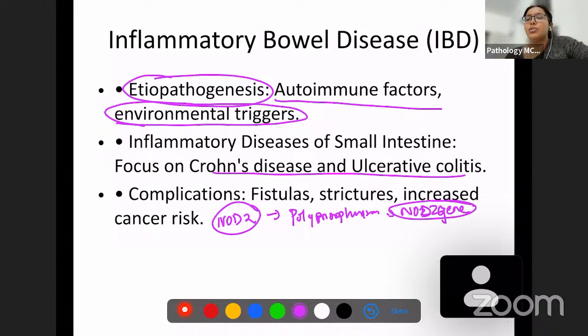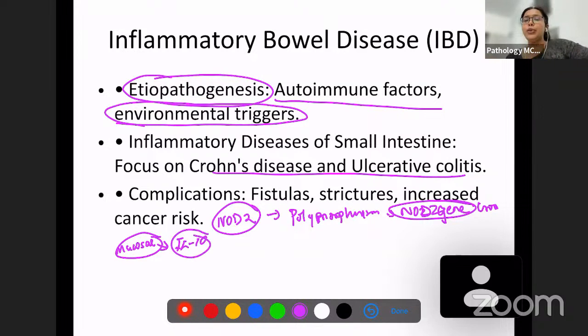Okay, so this is for Crohn's disease. Other than that, there are a few mucosal immunity factors which come in for the pathogenesis of inflammatory bowel disease. So, what are these mucosal immunity factors? First of all, we have polymorphisms in genes which